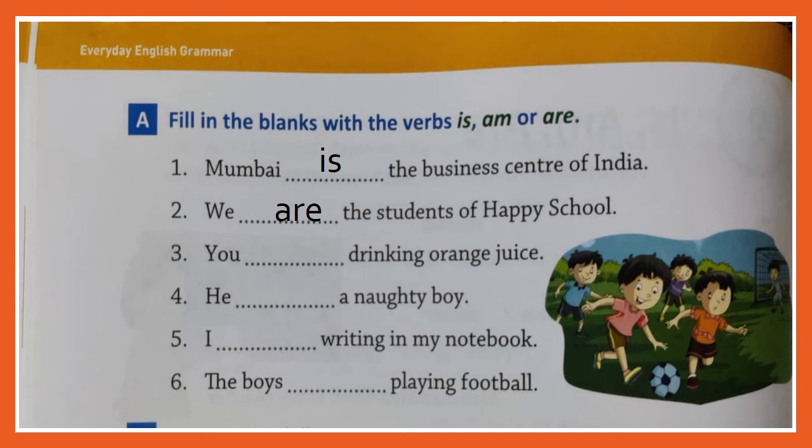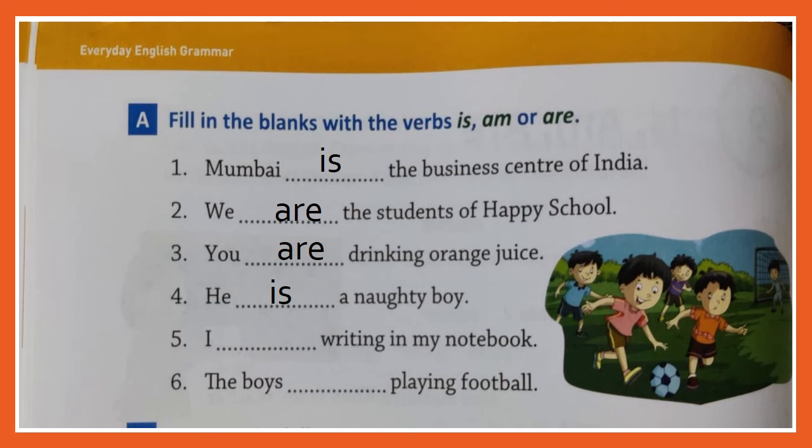You dash drinking orange juice. Now with you, what we use? You are drinking orange juice. Number 4, he dash a naughty boy. Do you remember what we use with he? Correct. We use is. He is a naughty boy.